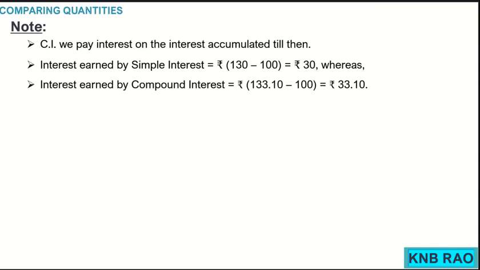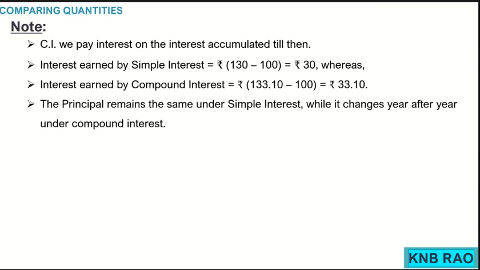You are watching it as extra, more. Fourth point, the principal remains the same. Remember children, the principal remains the same under simple interest while it changes year after year under compound interest.